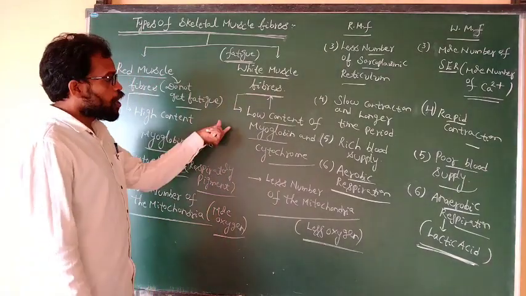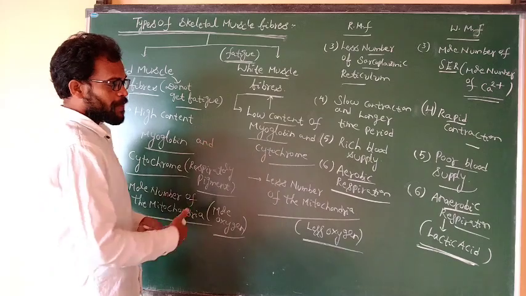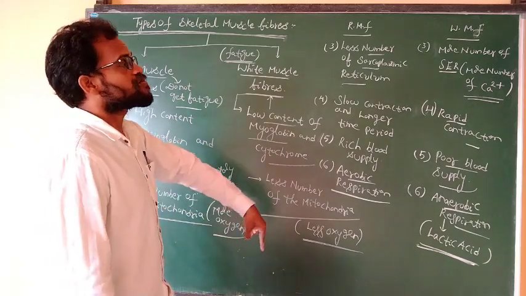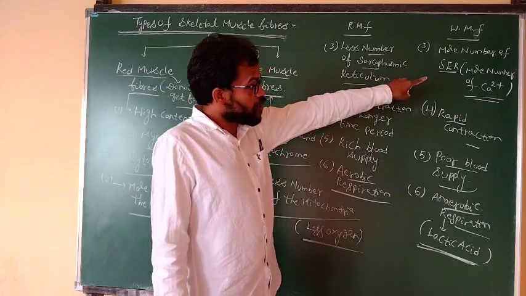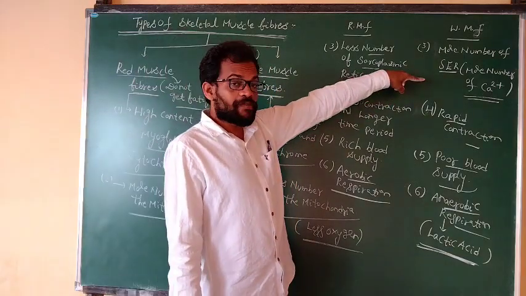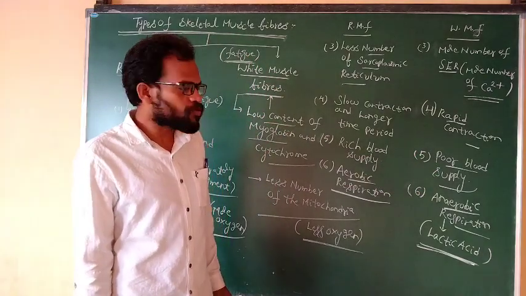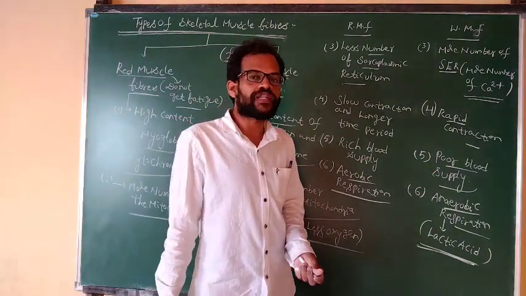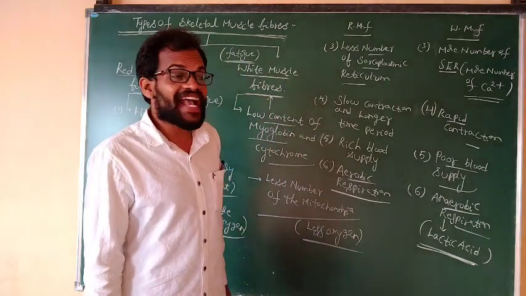White muscle fibers have a low content of myoglobin and cytochrome, and fewer mitochondria. Fewer mitochondria means less oxygen use, but there is more sarcoplasmic reticulum and more calcium ions, so it is a rapid contraction. Poor blood supply means the cells receive less oxygen. The glucose is converted into lactic acid.